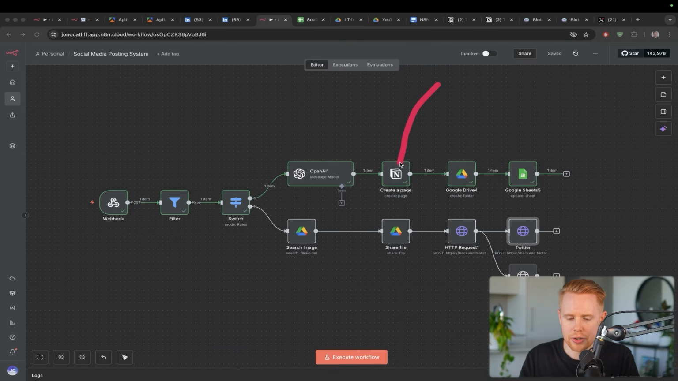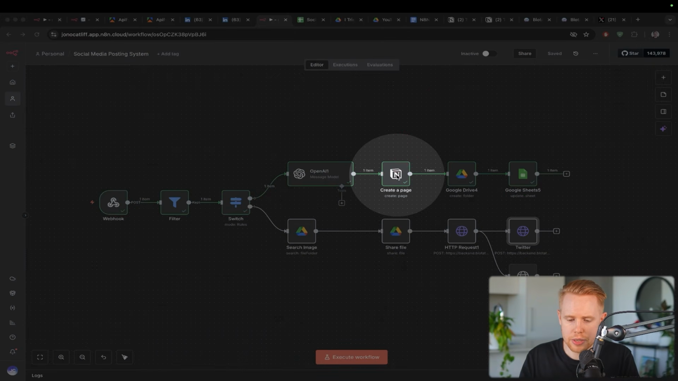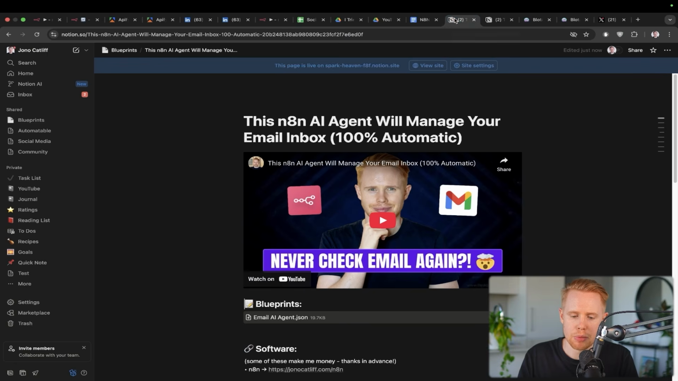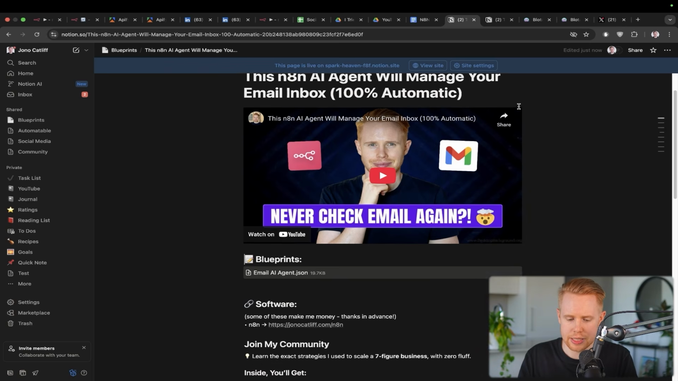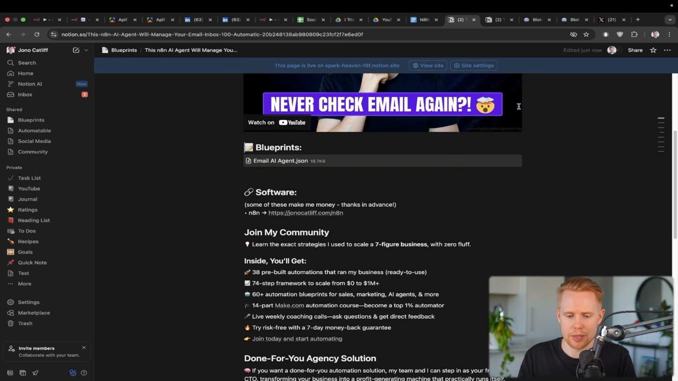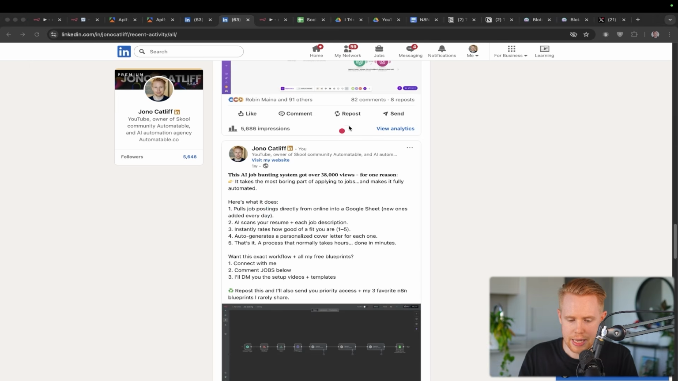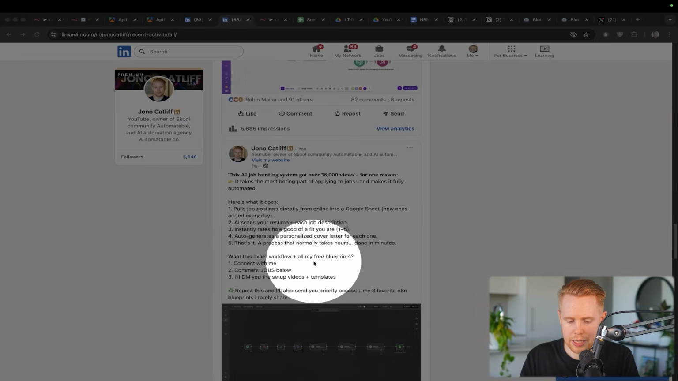And the last section here is this Notion node, where essentially we're generating the blueprint that we're going to deliver to people. So this is more or less what the blueprint is that I'm sending over. In these particular posts, I might say something like, hey, here's a system I built, here's what it does, and if you want it, just comment down below and connect with me and I'll send it over.